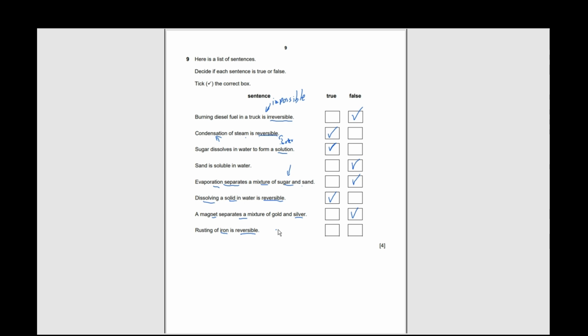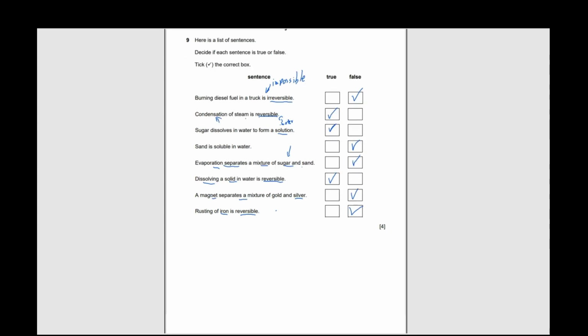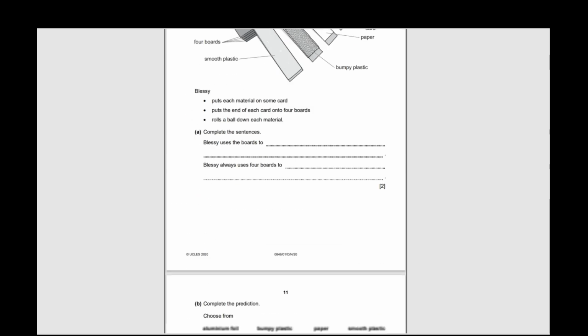So if these three conditions are there, then that's how rusting forms on metals such as iron. So rusting of iron is not reversible. That is false. It's not reversible at all. When it's been rusted, yeah, it's rusted. Moving on. Question number 10.